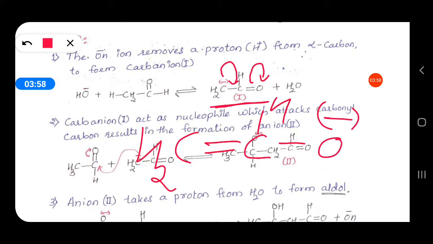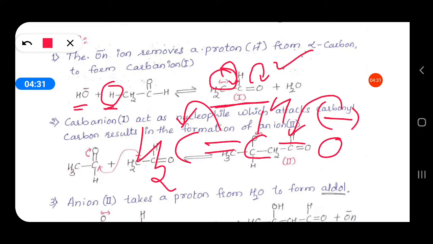Now the negative charge present on the carbon is shifted to oxygen, or vice versa. Due to this resonance, the anion is stabilized, and due to that the alpha carbon in the acetaldehyde is somewhat acidic in nature, so it can be easily removed by a base.